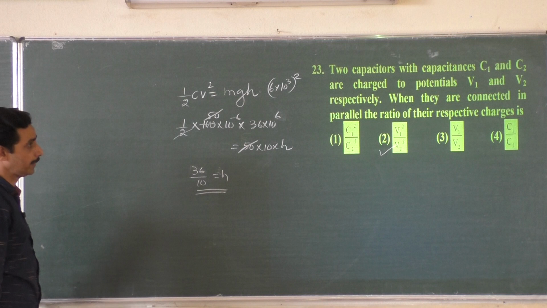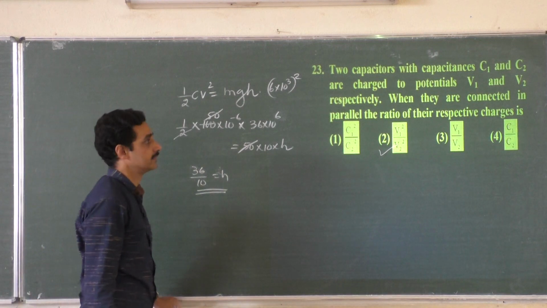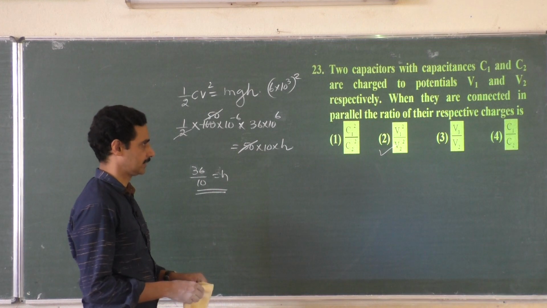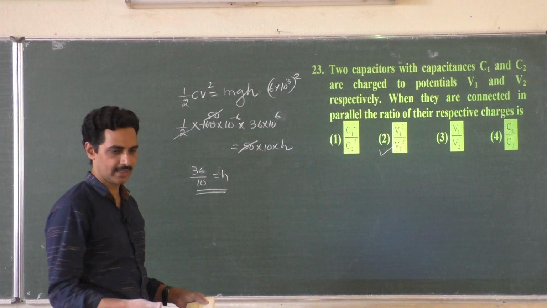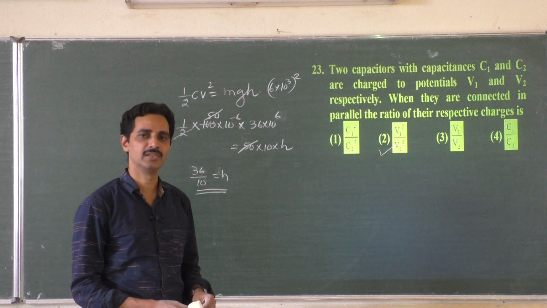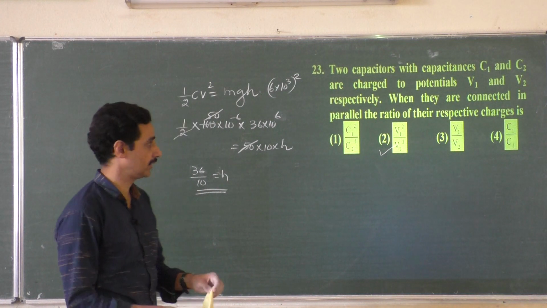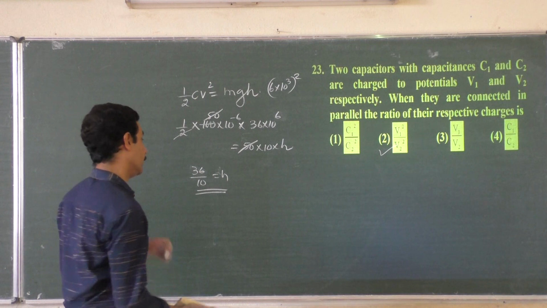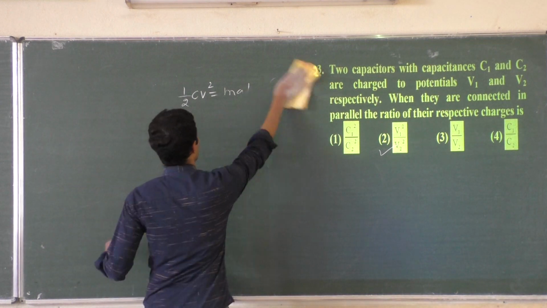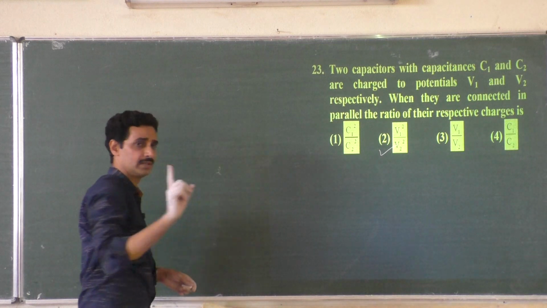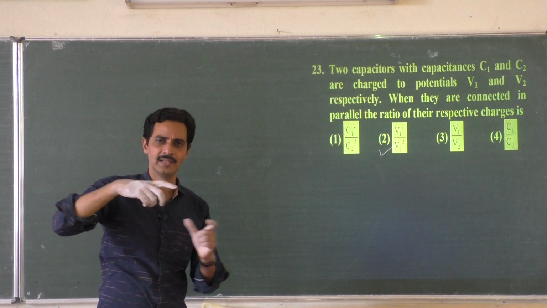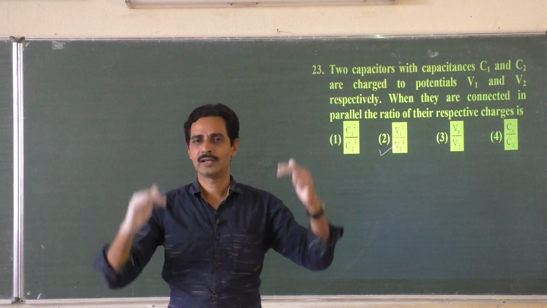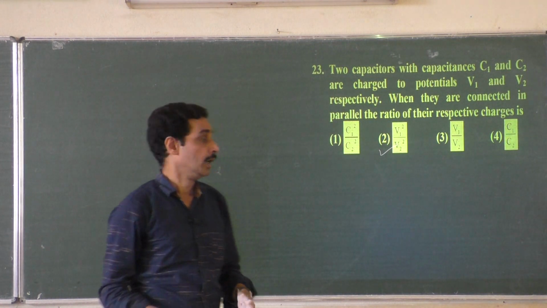23. Two capacitors with capacitances C1 and C2 are charged to potentials V1 and V2 respectively. Let us connect C1 to one battery and C2 to another battery. They get charged to different values of voltages. When they are connected in parallel, whatever be the situation, voltage should be same. They should adjust, whatever be the level of water in two beakers. When you connect them by a pipe, the water level should come to the same value.